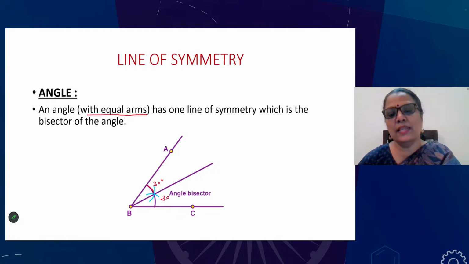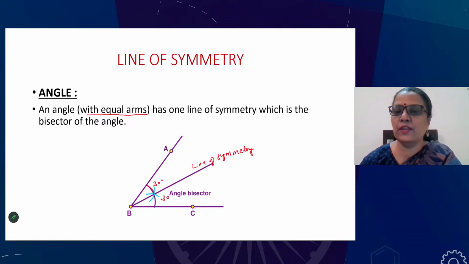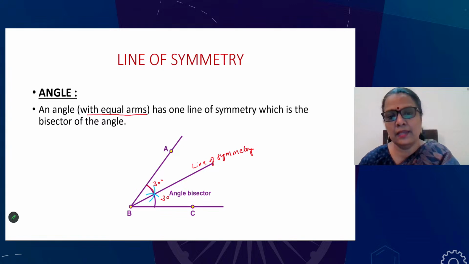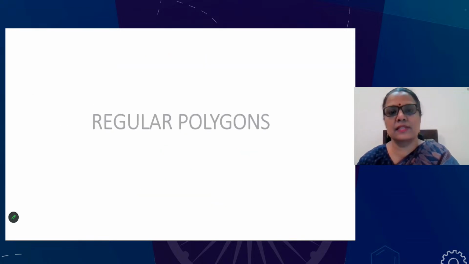So it is equal, 30, 30. So the angle bisector divides the angle into two equal halves. So this is the line of symmetry. Okay. So these two important concepts, that is, the perpendicular bisector is the line of symmetry for a line segment, and the angle bisector is the line of symmetry for an angle, are very important for the further figures.